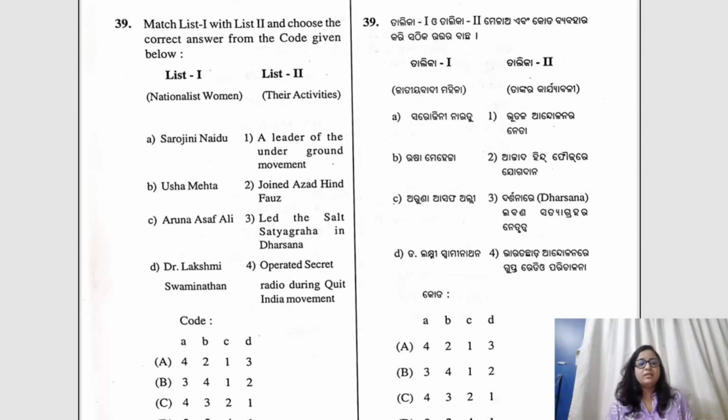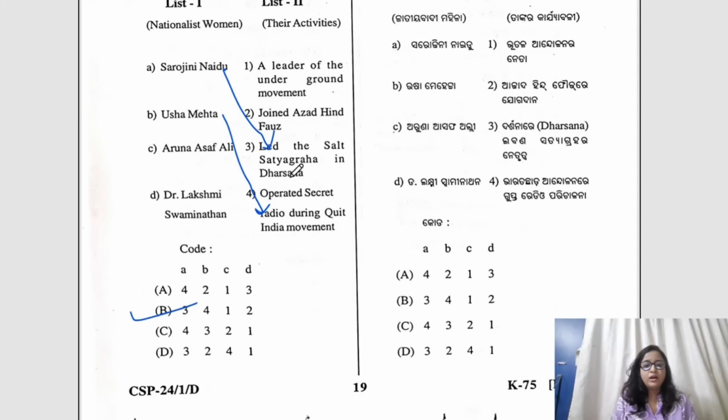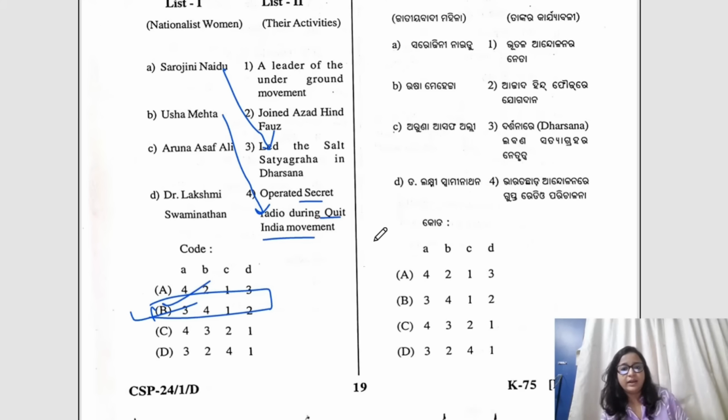Moving to question number 39, it's a match the following question, okay. So here it is talking about the various activities of nationalist women: Sarojini Naidu, Usha Mehta, Aruna Asaf Ali and Dr. Lakshmi Swaminathan. What would be the answer here? B would be the answer, because Sarojini Naidu, she of course led the salt satyagraha in Dharasana, okay. Then Usha Mehta, we all know, is known for Operation Secret Radio during the Quit India movement. So if we know these two also, we can reach the answer. B would be the correct answer.